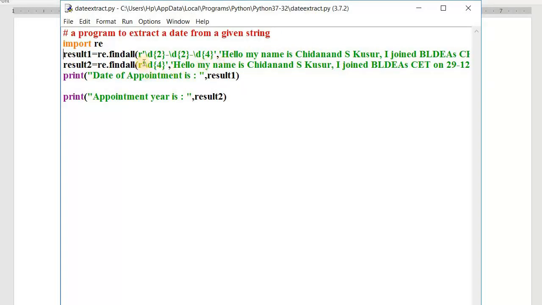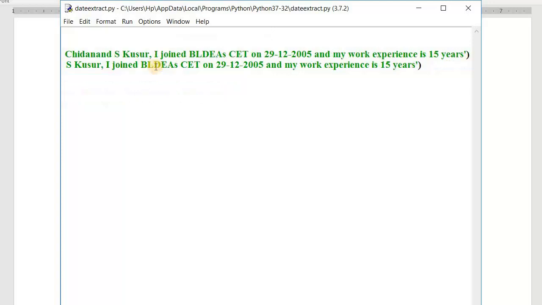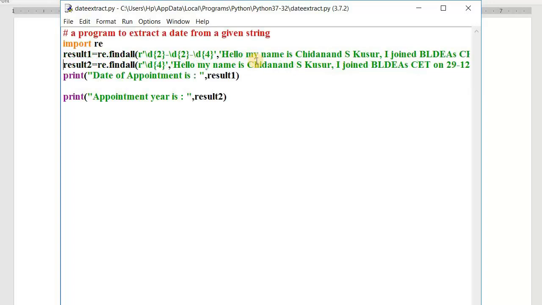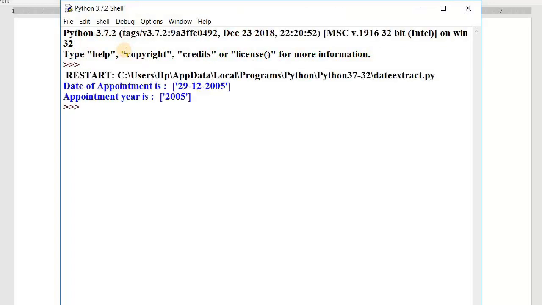Then again the same thing, I am trying to search that pattern. That pattern starts with digits compulsorily, continuously. It needs to have 4 digits. Like that we have 2005. That will be extracted and stored in result2, and I will print result1 as well as result2. Let us run the program. Run, run module. See here, date of appointment is so and so, appointment year is so and so. This is all about how to extract the digit pattern from the given string.